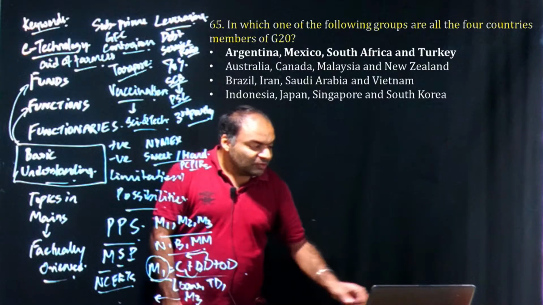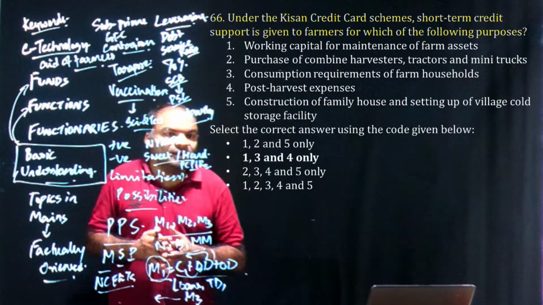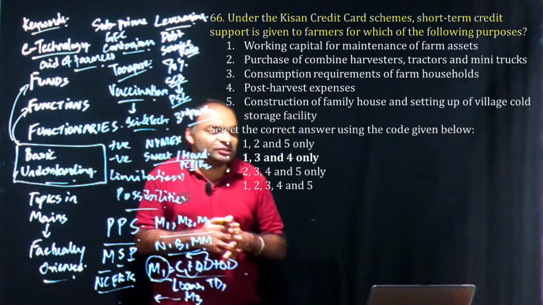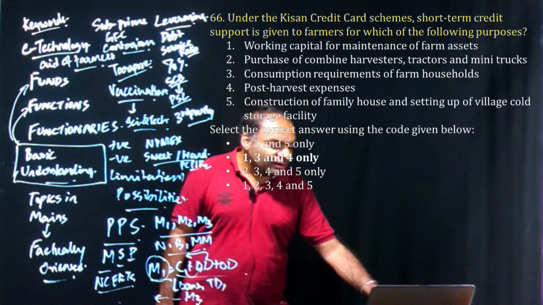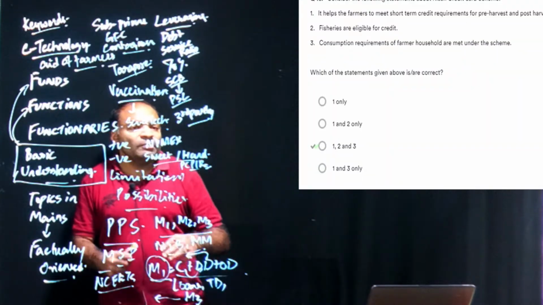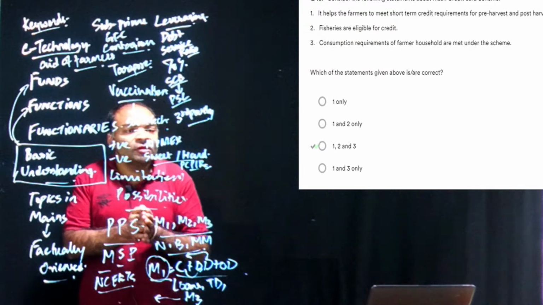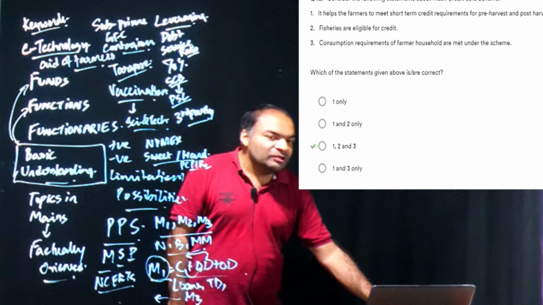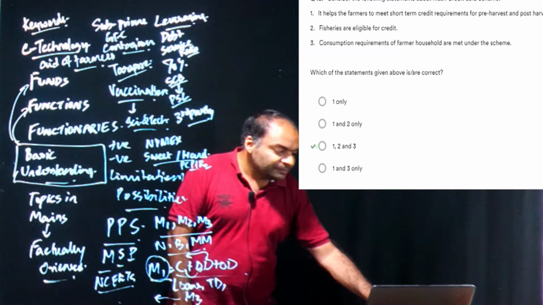Now coming to the next one, which is Kisan Credit Card. Again, in Kisan Credit Card, we had discussed in detail what is covered and what is not covered between short term, long term, capital, revenue, etc. In fact, we had covered this as a question in our test series as well, and we clearly see common words like household expenditure, cold storages in the question, which we had given for your prelims test series at Manifest IAS.